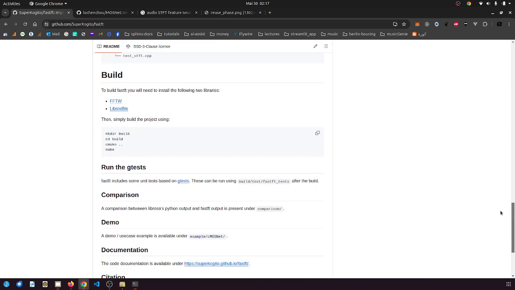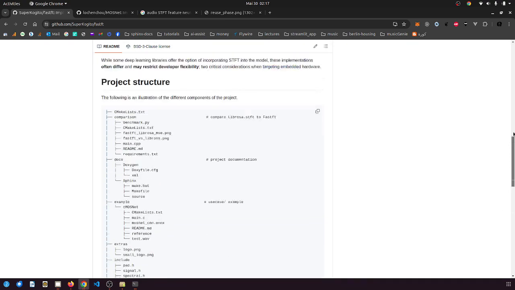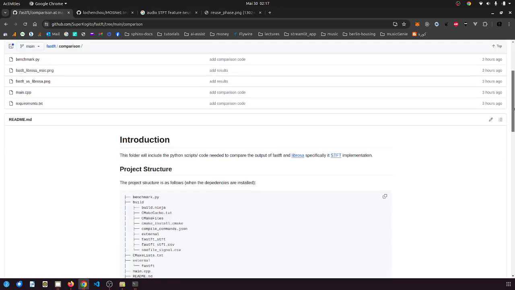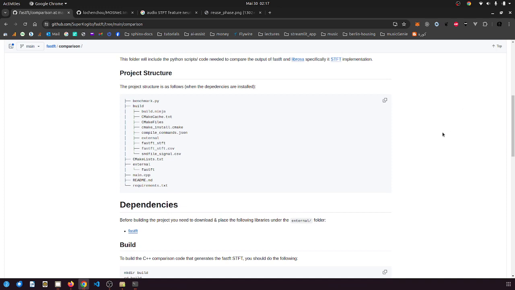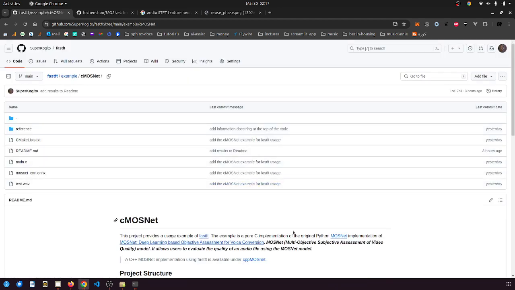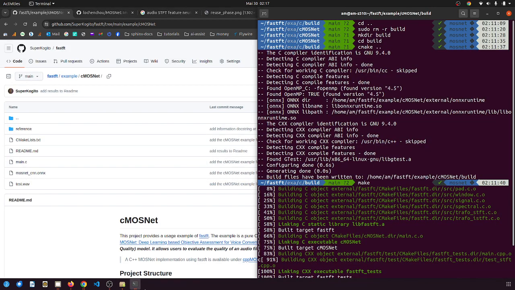You can see the library is quite documented, and I included a comparison between the Python Librosa format and the C version to see that they deliver the same results. I also included a small example of the C MOSNet. This is what we're going to run now.